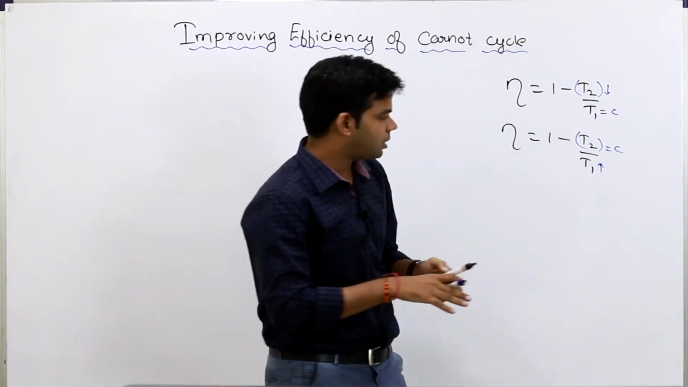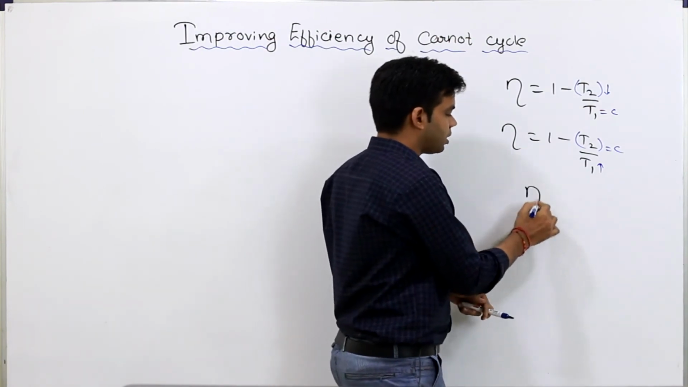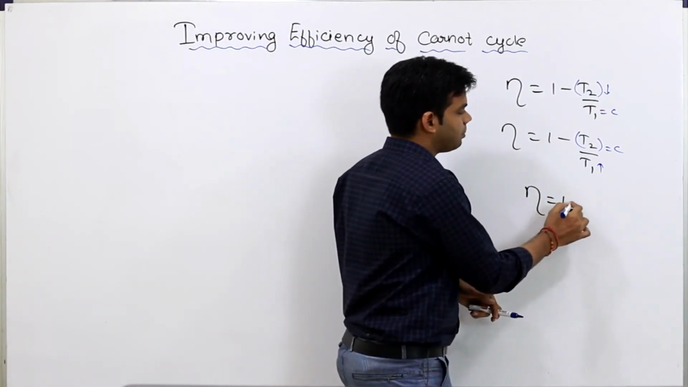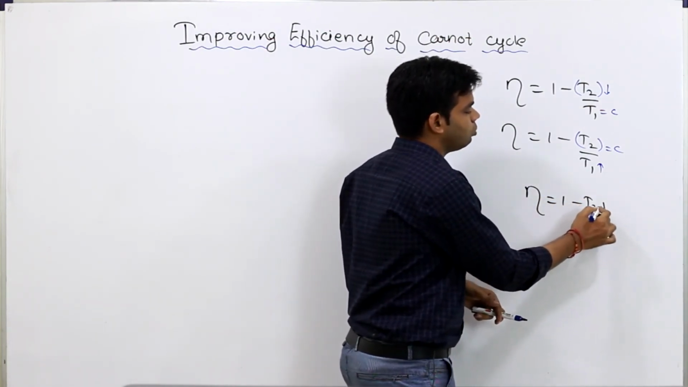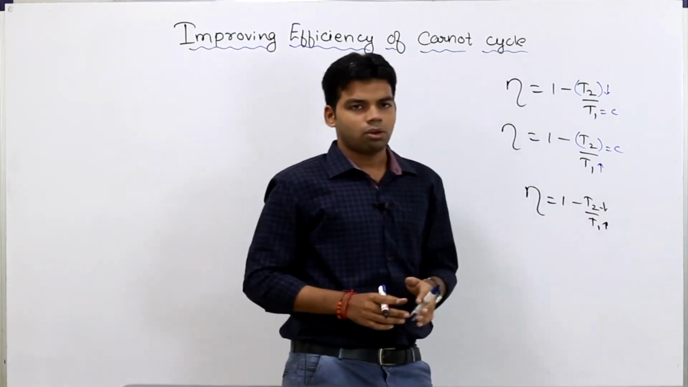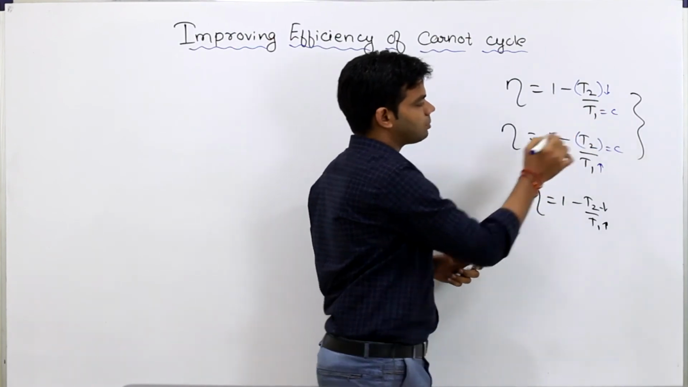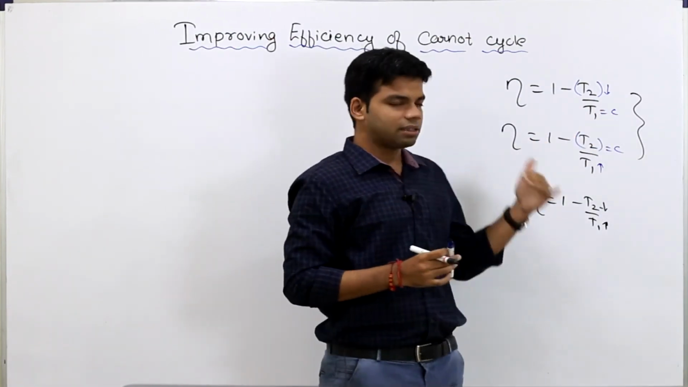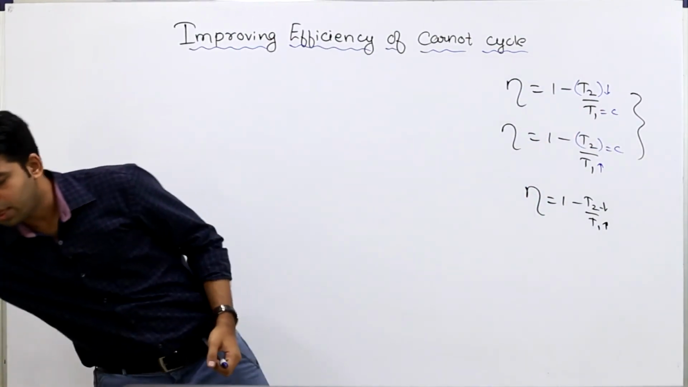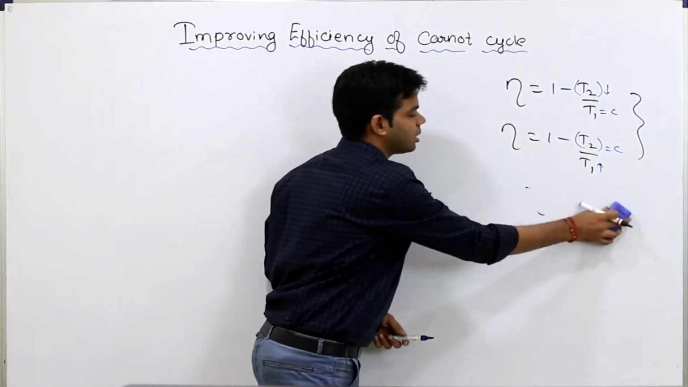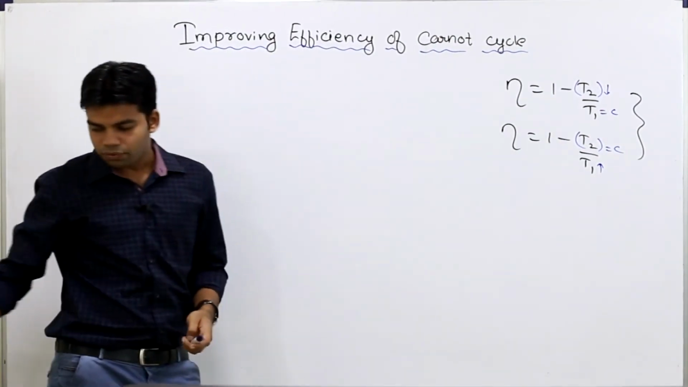Obviously, the more effective way compared to both of them is to decrease T2 as well as to increase T1. Okay, but out of these two, we will compare whether to decrease T2 keeping T1 constant or to increase T1 keeping T2 constant, which way is more effective in order to increase the efficiency. Okay, so we will compare this.